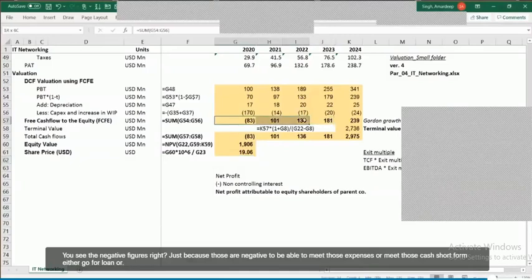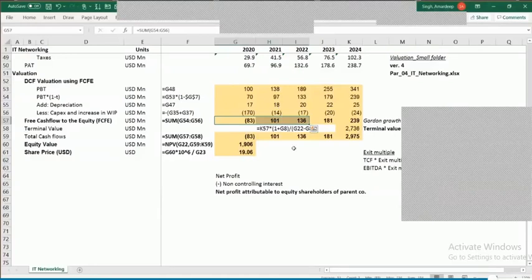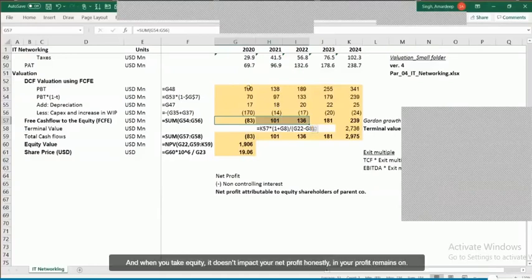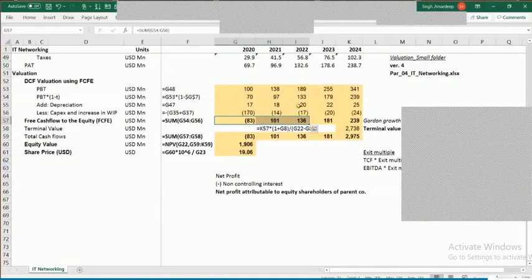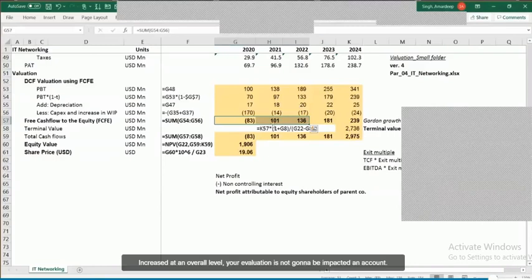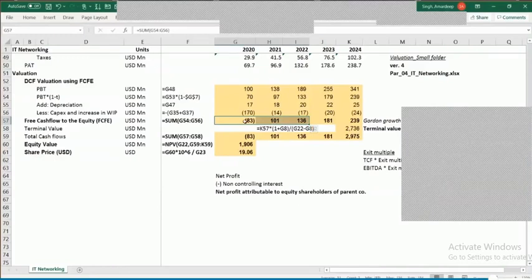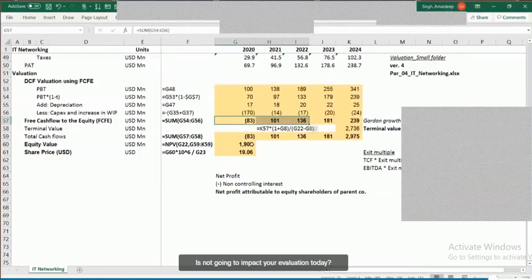To meet those expenses or that cash shortfall, you either go for a loan or you take equity. And when you take equity, it doesn't impact your net profit. Honestly speaking, your profit remains unchanged if the equity component has been raised. So at an overall level, your valuation is not going to be impacted. So any future equity infusion, despite the fact that it might have been captured in the financial model, is not going to impact your valuation today.